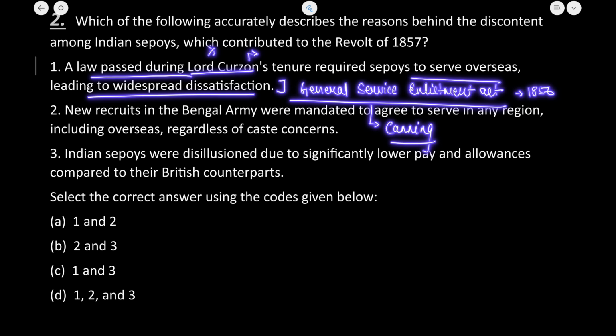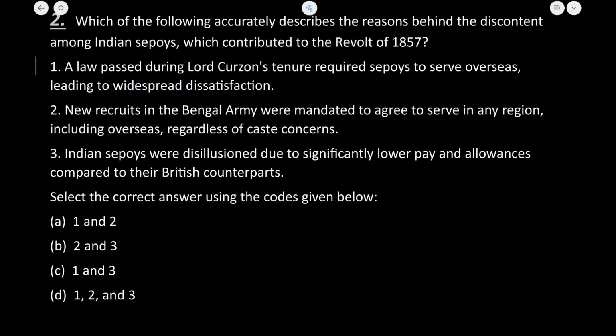Lord Curzon was the Governor General in the year 1905 when the partition of Bengal was made. So the first statement is absolutely incorrect. We are going to straight away eliminate it because here Lord Curzon is given, but the correct answer would be Lord Canning. So the first one is wrong. So automatically we have come to our answer, that is 2 and 3. But let's read the second and the third statement also.